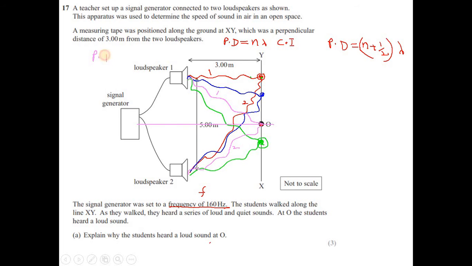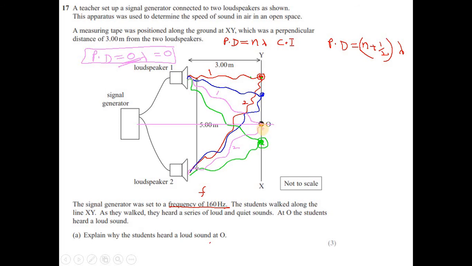That means the path difference between the two waves at O is 0. If the path difference is 0, or 0 lambda, this is the condition for constructive interference. We always hear a loud sound at the center position, or at the center of the screen in the case of light.